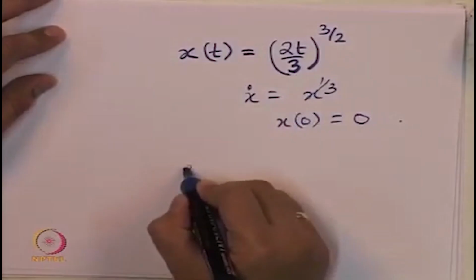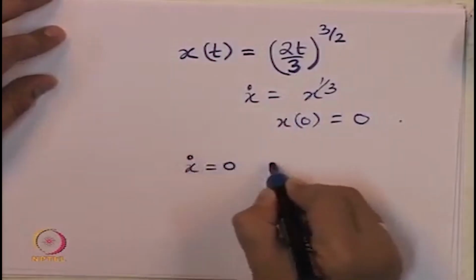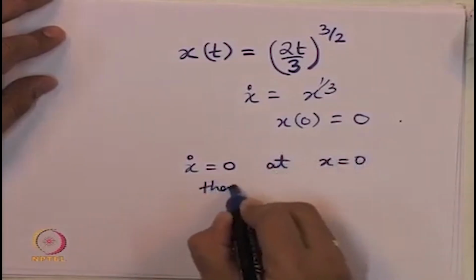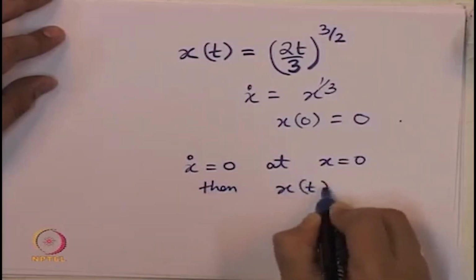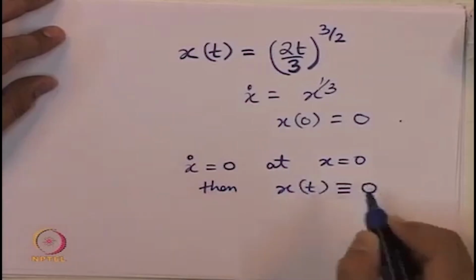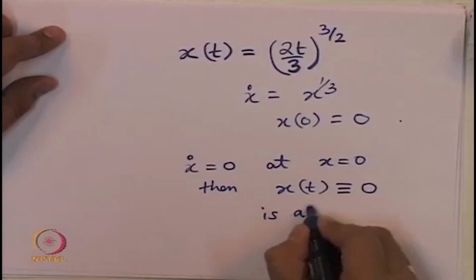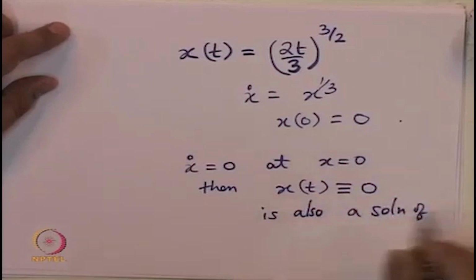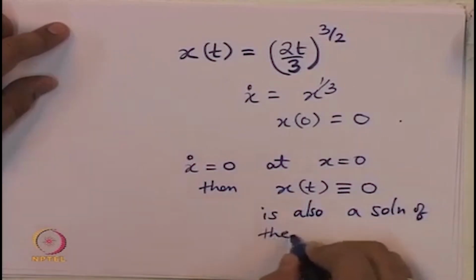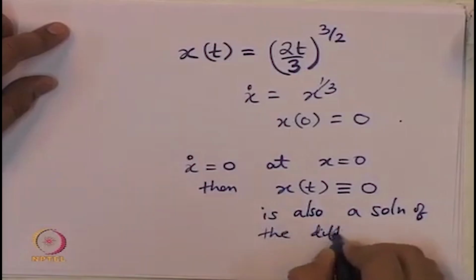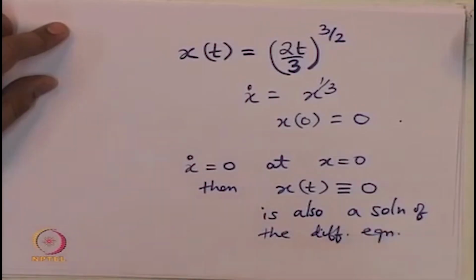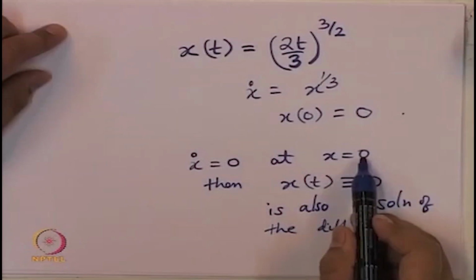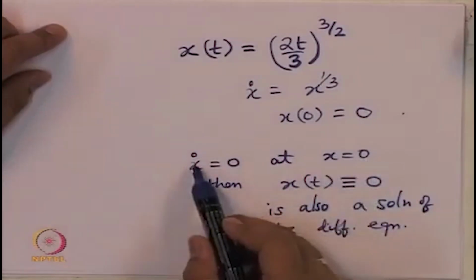No, because if x is equal to 0 at t equal to 0, then x dot is equal to 0.